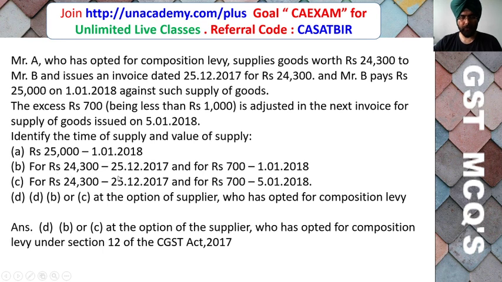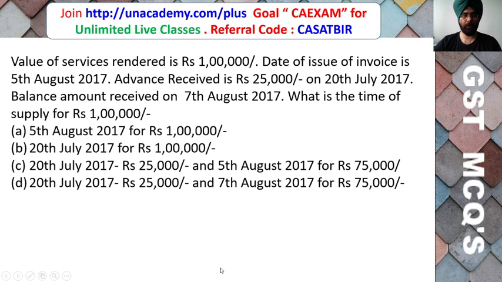At the option of B, for ₹24,300 the date of supply will be 25th December 2017. For ₹700 that is received in excess, it can be taken as 1st January 2018, the date on which the payment is made, or 5th January 2018 can be the date, on which it is adjusted in the next invoice, which is issued on 5th January 2018. So it is the option which is available.